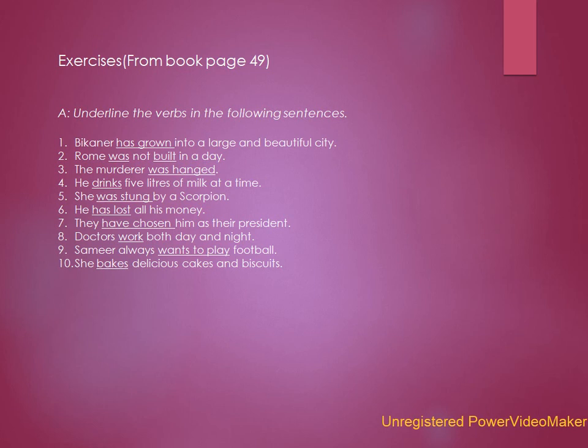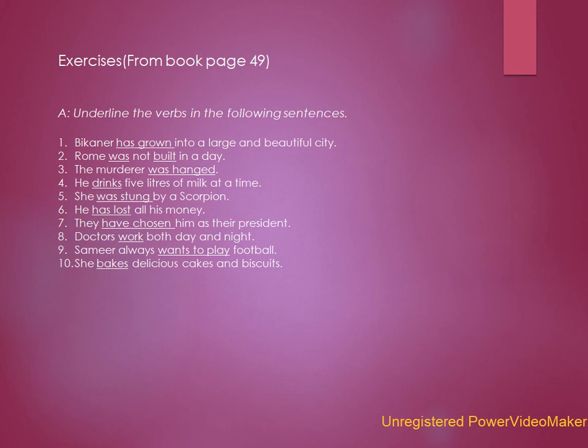So in this sentence, has grown is the verb. Rome was not built in a day. In this sentence, the verb is was not built. So we will not take the negative not. We will say was built is the verb. The murderer was hanged. Verb here is was hanged.